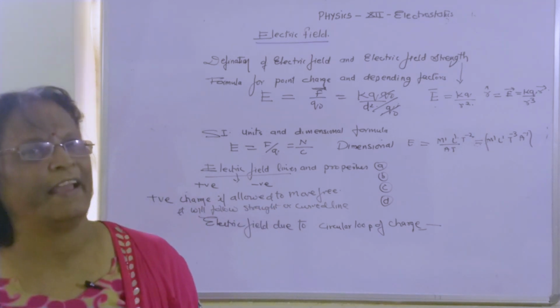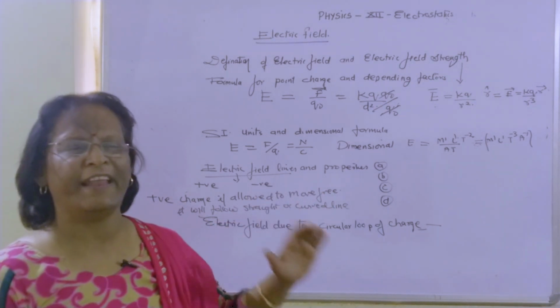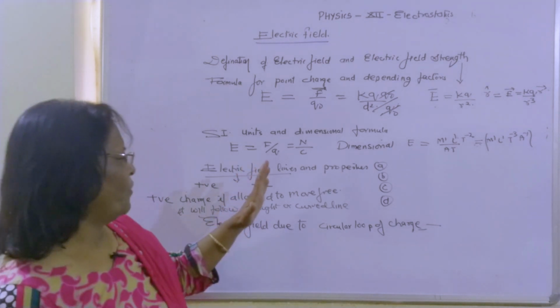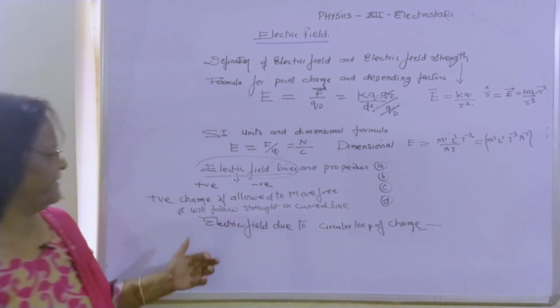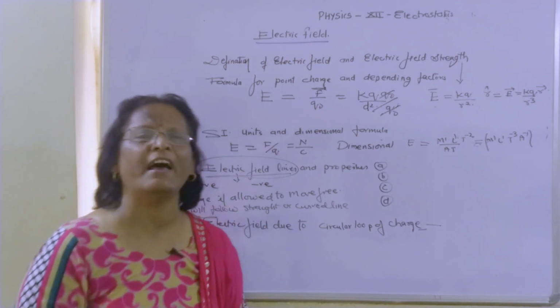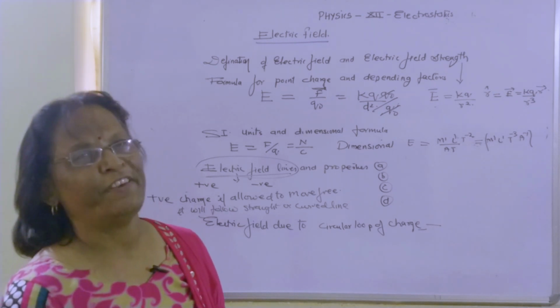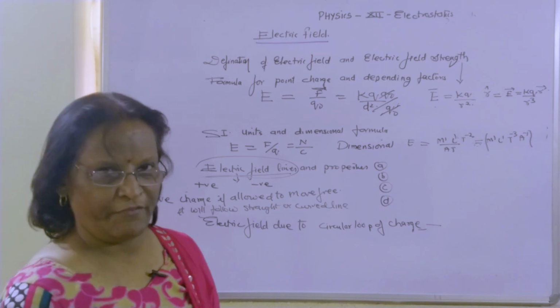These electric field lines represent the strength of the electric field around the given charge. The definition, as I have already told you: electric field lines are the curved or straight lines followed by a unit positive test charge in the electric field region if it is allowed to move free. That gives you the definition of electric field line.